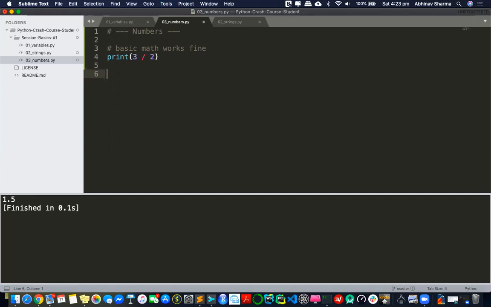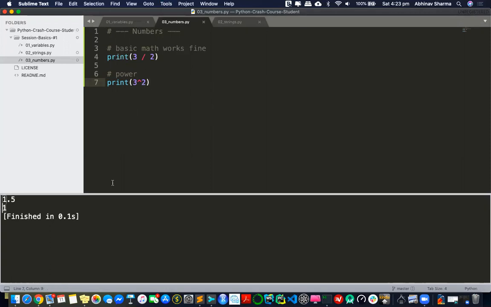But something that's different is what if you want to do 3 to the power 2? So the power is also possible here. If you have gone through different languages, they generally support this kind of thing, but Python doesn't really support it this way.